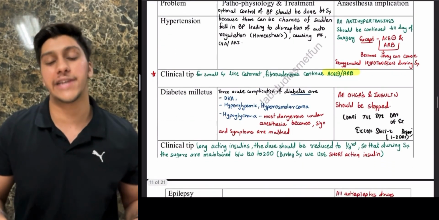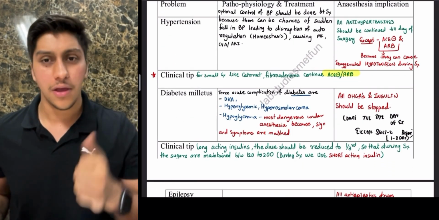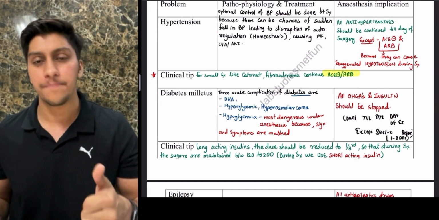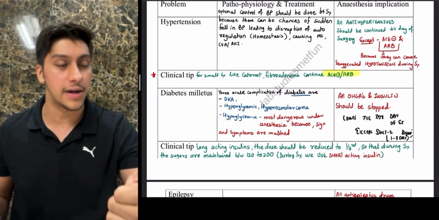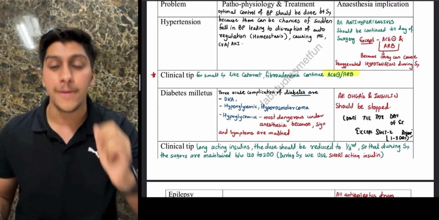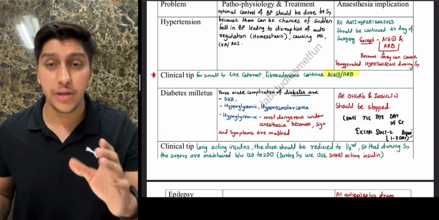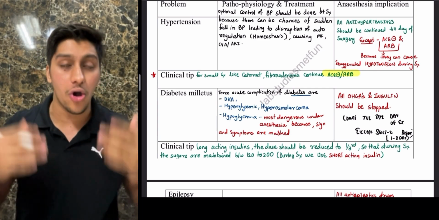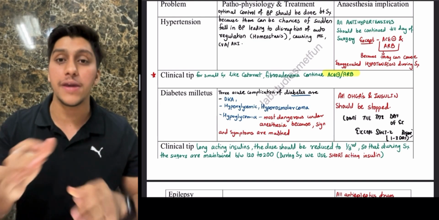Next condition, guys, diabetes. Now what are the severe acute complications you know about diabetes? One is obviously diabetic ketoacidosis, correct? Then, when there is a large amount of osmolarity, hyperglycemic hyperosmolar coma. And the third one, when the glucose falls very low, which is the most dangerous one, is hypoglycemia. Hypoglycemia is the most dangerous among these three because when the patient is under anesthesia, all the signs and symptoms of hypoglycemia are going to be masked.